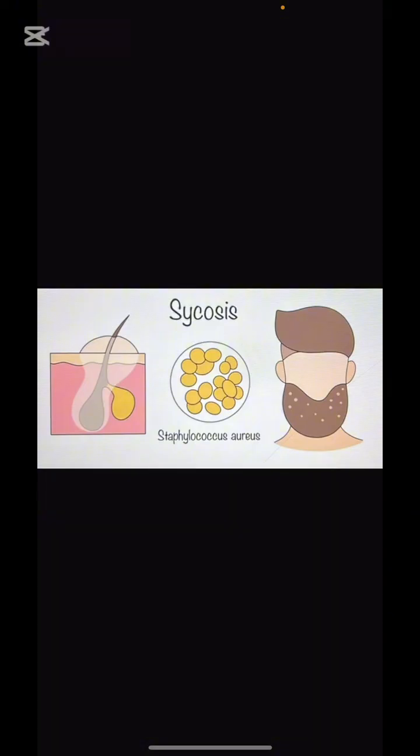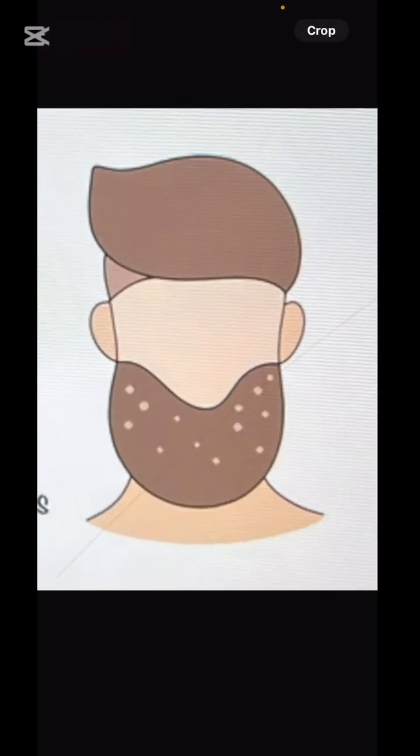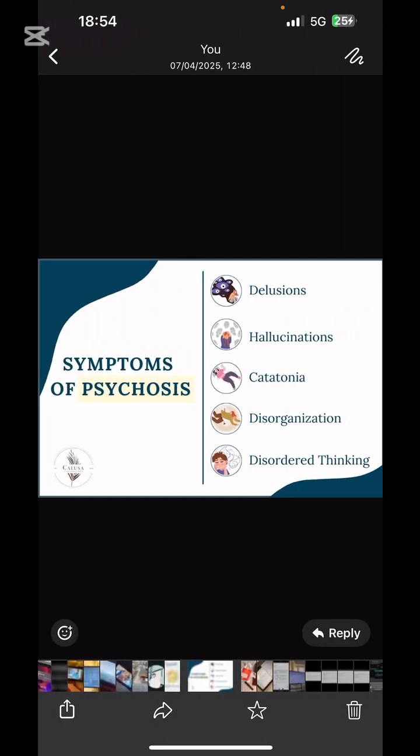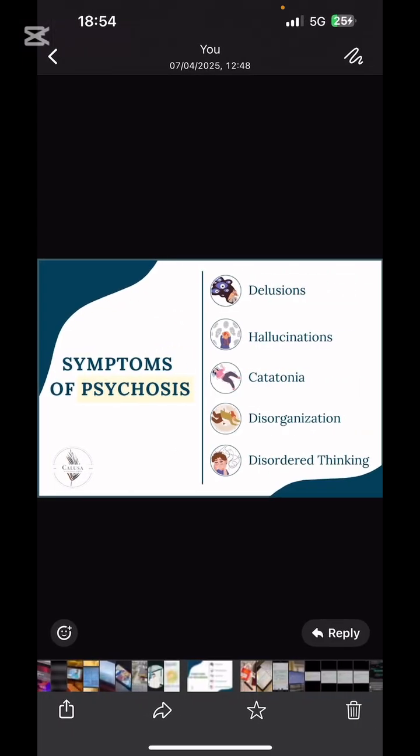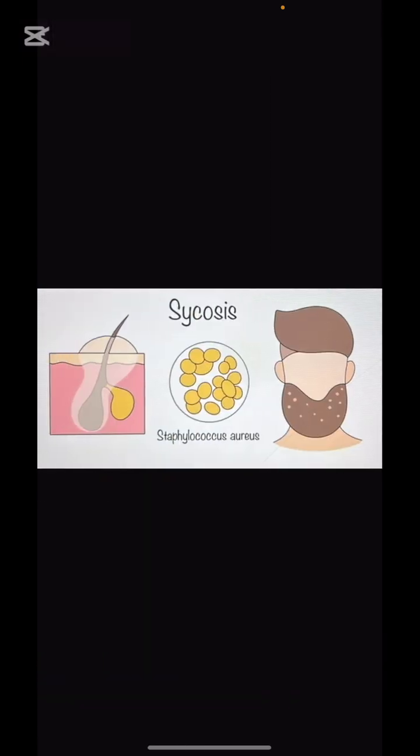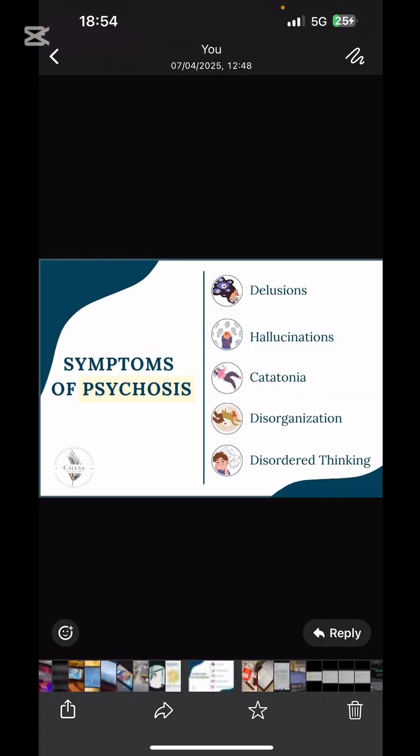Next is psychosis without P. What is psychosis without P? Caused by Staphylococcus aureus. What will you see in the patient? Rash over the beard area. What is psychosis with P? This is neurological: delusions, hallucinations, catatonia, and disorganized thinking. So remember about psychosis without P and psychosis with P. There was a question in Krok about it, where they gave the beard rash. Just so you know, I highlighted it here.